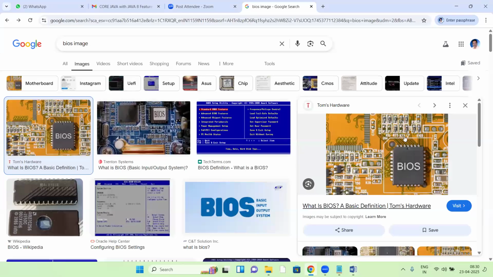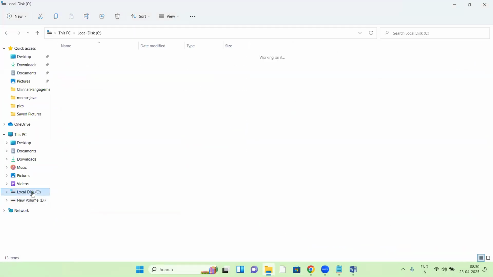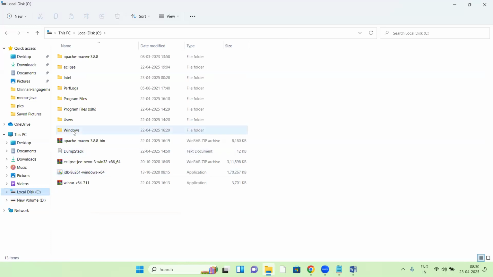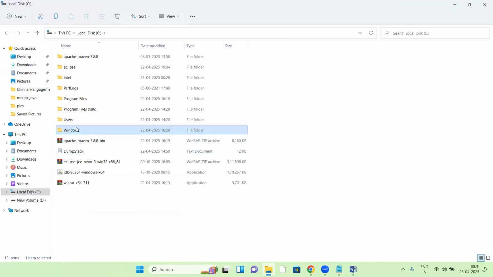See, once you power on your system, first of all, power goes to this BIOS chip. This chip contains one program. That program loads the OS from hard disk to RAM memory. See, where is the OS? Inside the disk. Here there is a Windows OS. This OS is stored inside the hard disk, right?